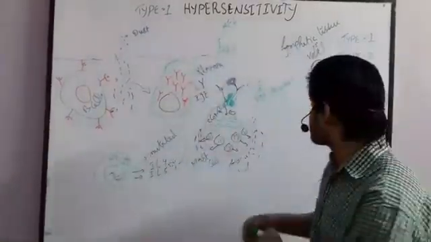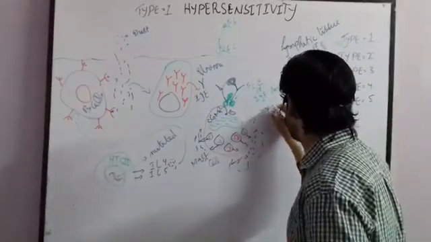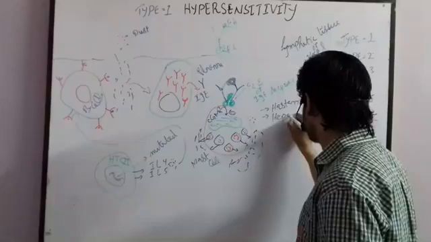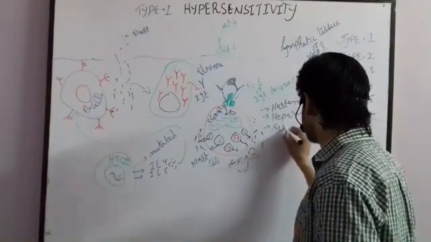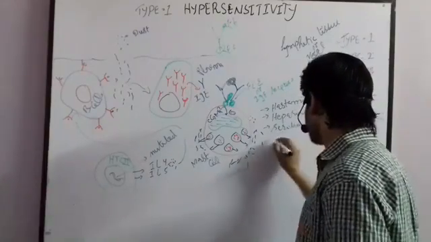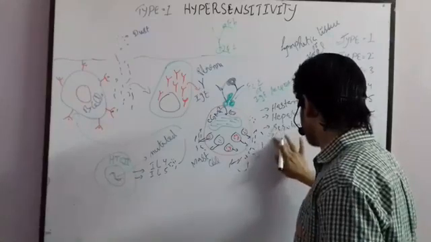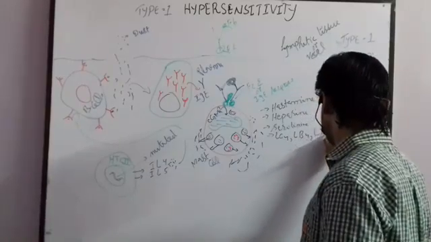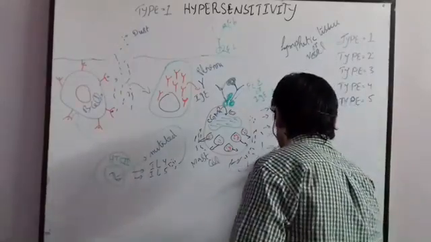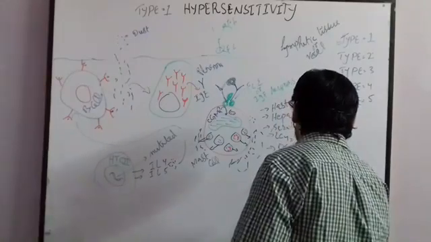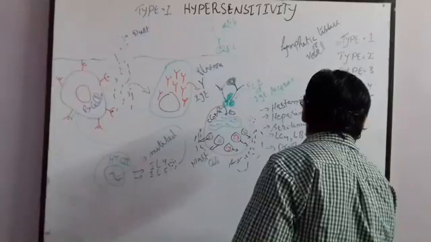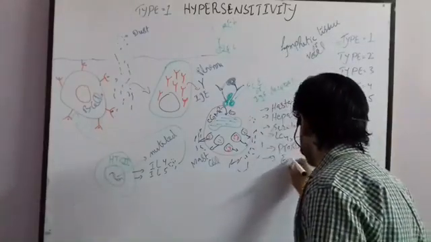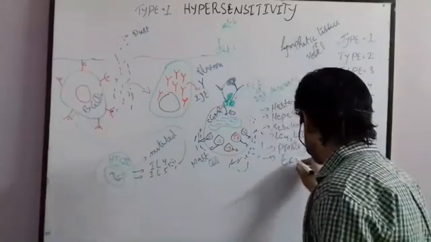Now what kind of chemicals are secreted? Let me write here: we have histamine, heparin, serotonin, leukotrienes C4, B4, D4, prostaglandin enzymes, and we also have some ECA, ECA factor.